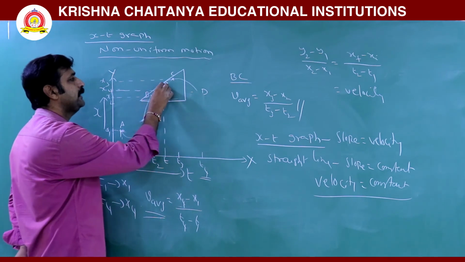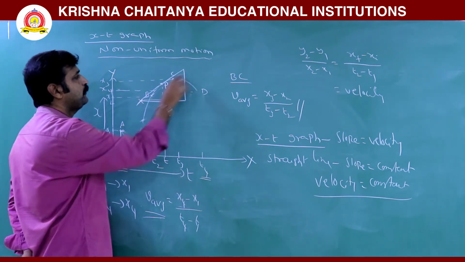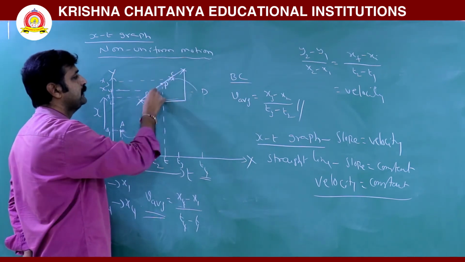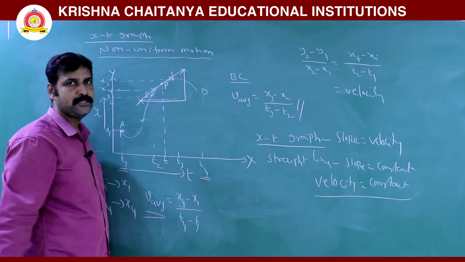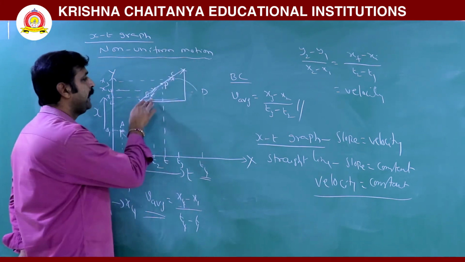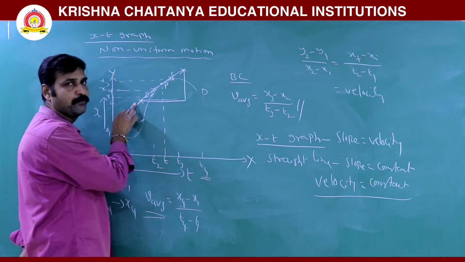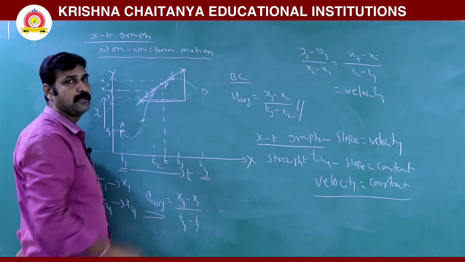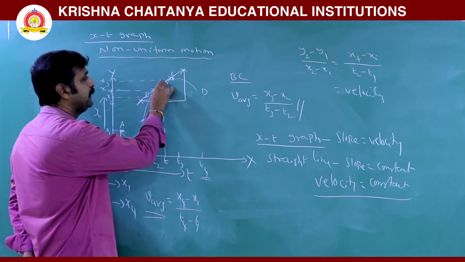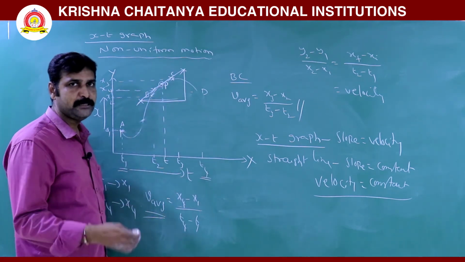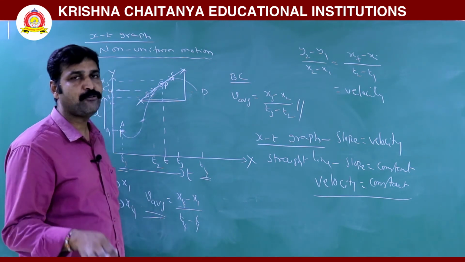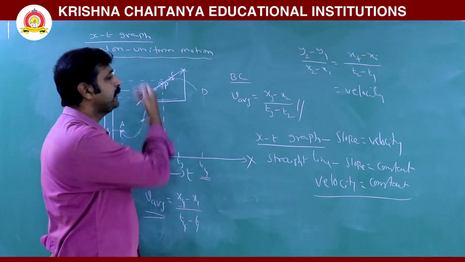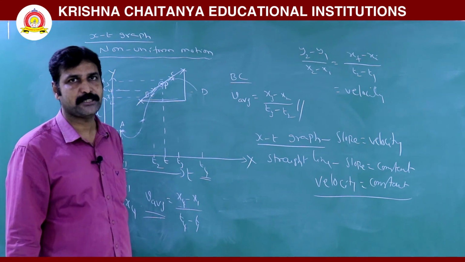Means velocity at P or velocity at this point, everywhere it is constant. That means if you find slope for this straight line, you are finding the velocity at every point on this straight line. So you can take point P also. That means directly or indirectly you find velocity at P, that means instantaneous velocity.